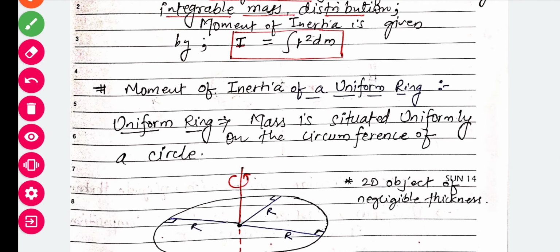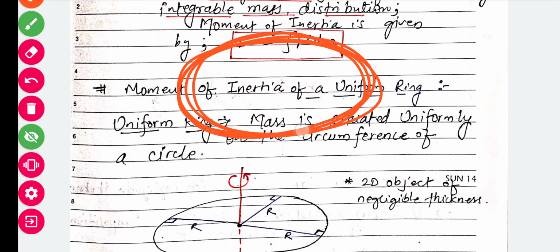Now this was the whole topic related to the moment of inertia, or you can say rotational kinetic energy of the body. Another thing, we have to find the moment of inertia of a uniform ring. Uniform ring means any ring that you see. This is nothing but a 2-dimensional ring.